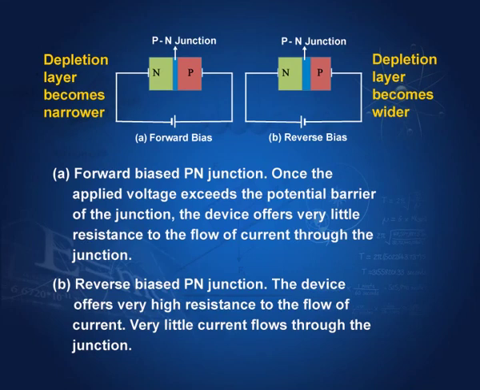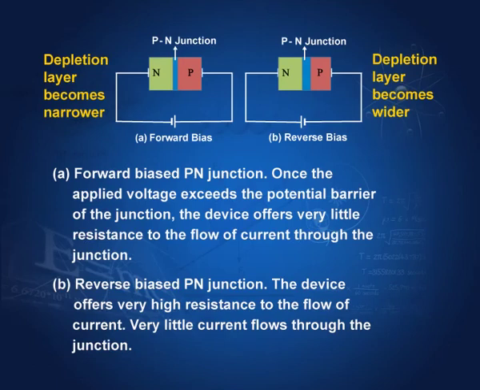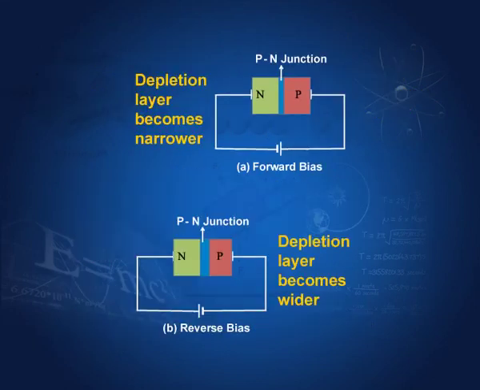So, the whole region is depleted of electrons and holes, and therefore, there is no conduction taking place in this reverse bias. In forward bias, however, if the bias is more than 0.6 volts, there is current going from this side to this side. This is called forward bias, this is called the reverse bias. So, in forward bias, the current flows through the junction when the potential difference is beyond 0.6 volts, and in the reverse bias there is hardly any current which flows through the junction.